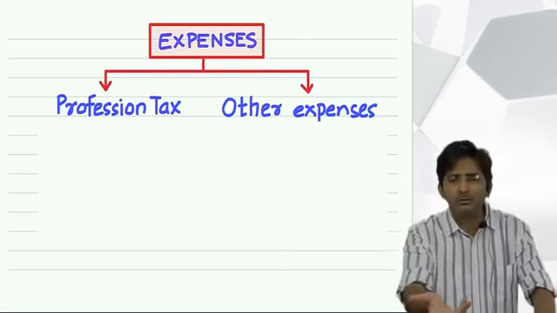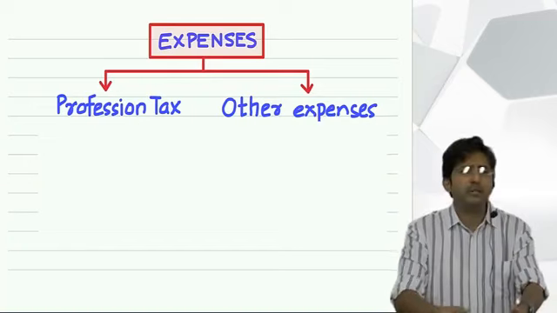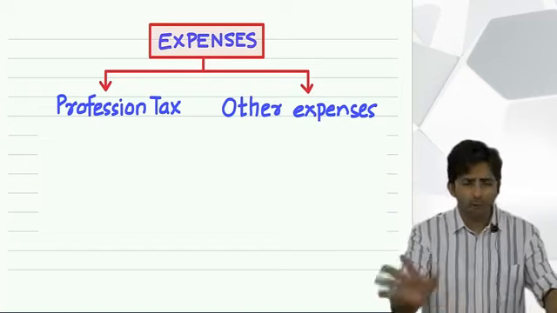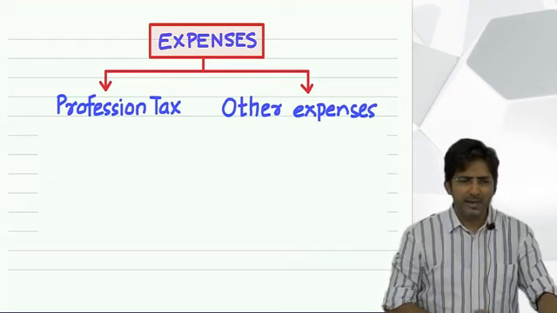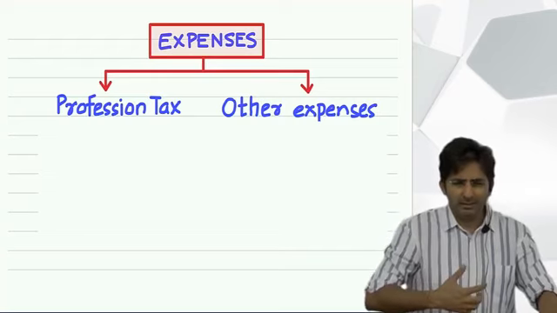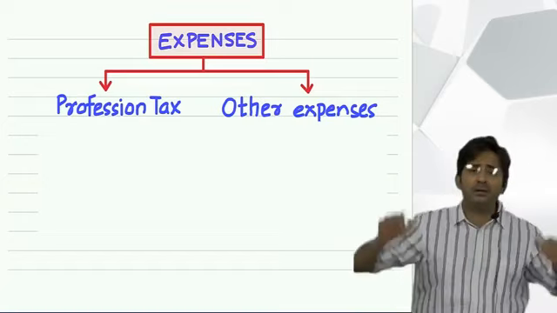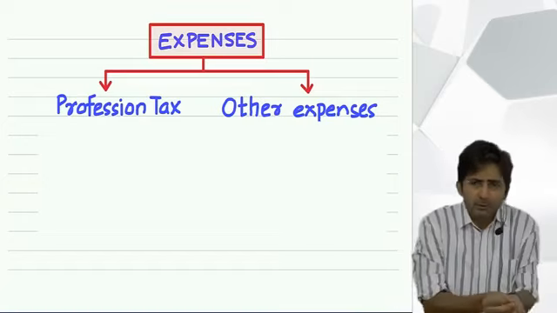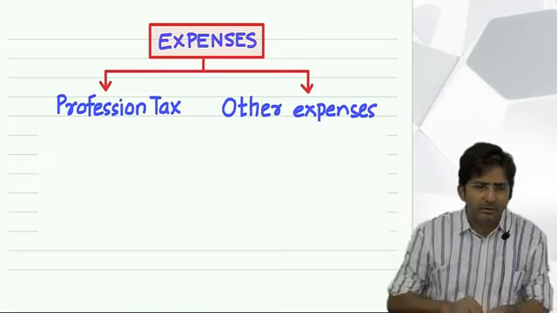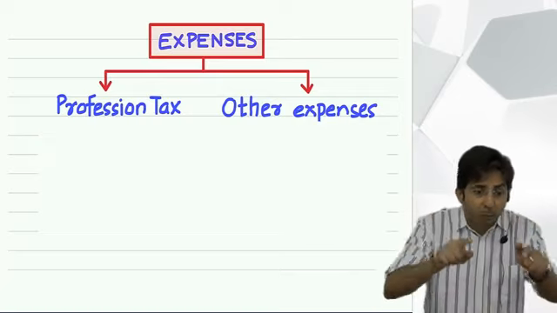There are different amounts. But how much profession tax a person has to pay, you don't have to remember. I am just giving you a feel. Say roundabout 2,000 also if you have to pay in the whole year. Not a big deal.